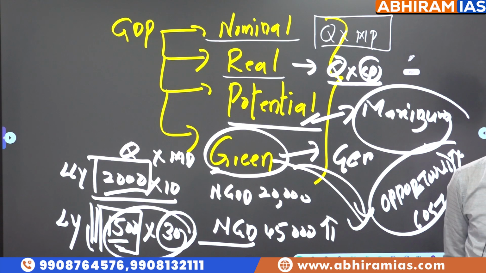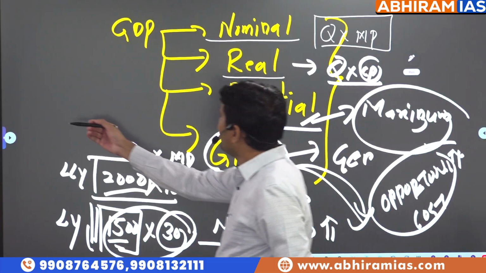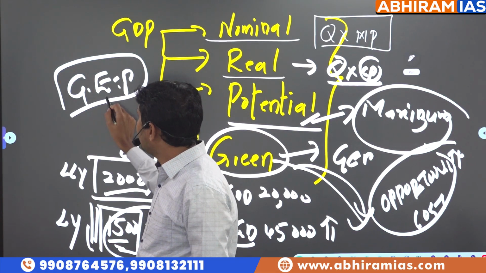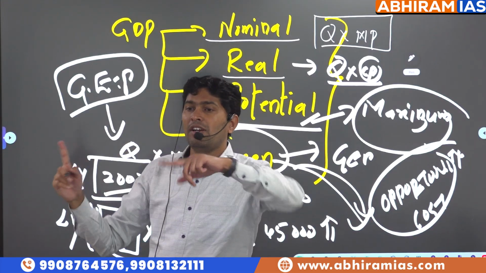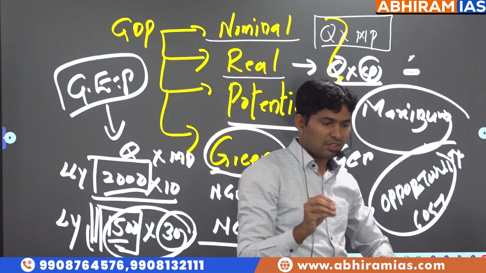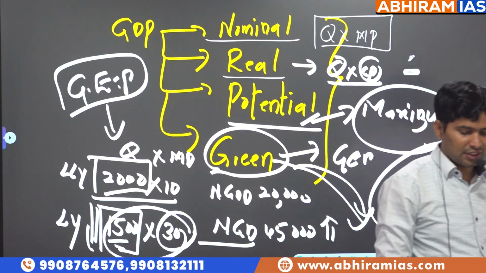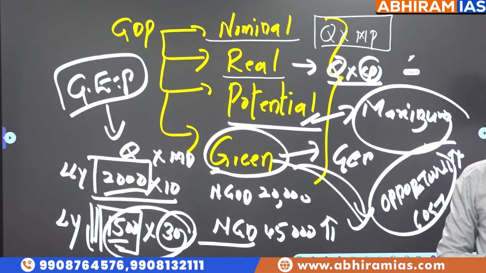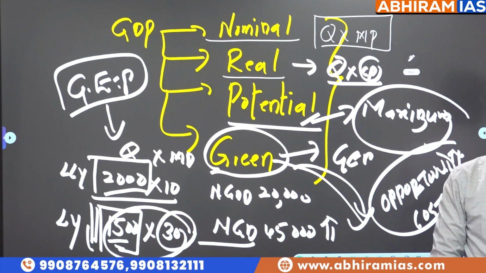What is gross environment product, sir? They assigned economic value to natural resources, for rivers, for water, for different natural resources. At the end of the year, in the process of increasing GDP and output, what happened to these economic resources?